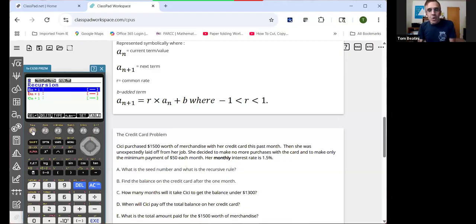So again, this can be modeled on the home screen in steps. We have the interest accumulating over a monthly period, and then she makes her payment. So 1.015 times a sub n. And now she's making a $50 payment.